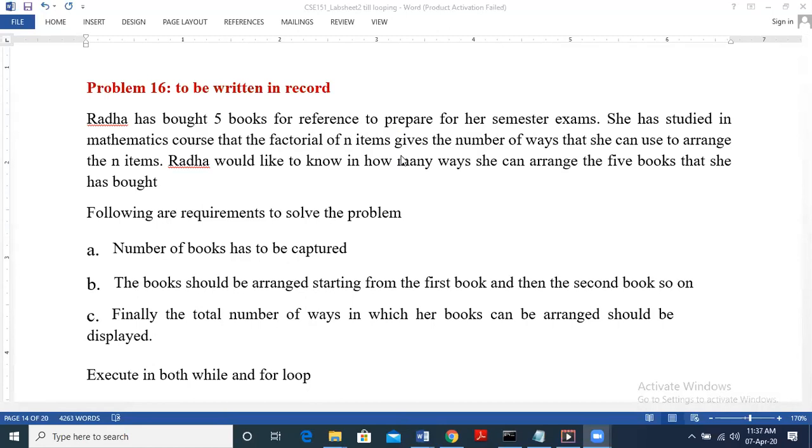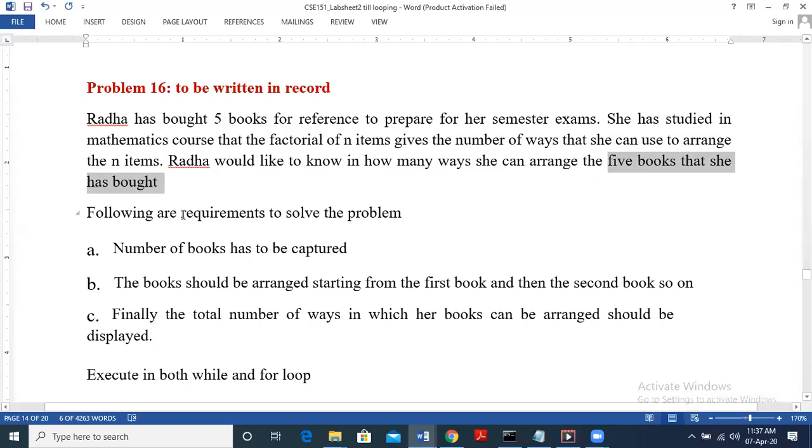This problem 16 is to find the factorial of n, where n is the number of books. The factorial of n gives the number of ways she can arrange n items, right? She wants to arrange the 5 books she has brought, so the number of ways to arrange will be 5 factorial. 5 factorial is 5 into 4 into 3 into 2 into 1.